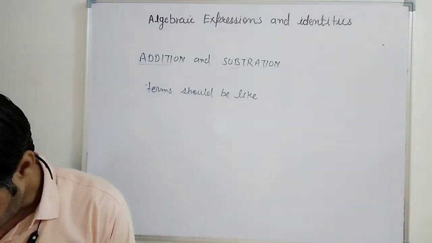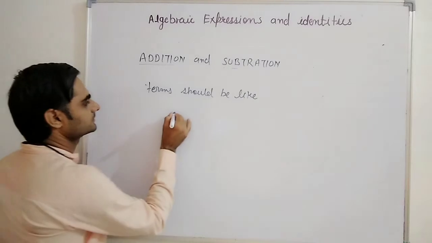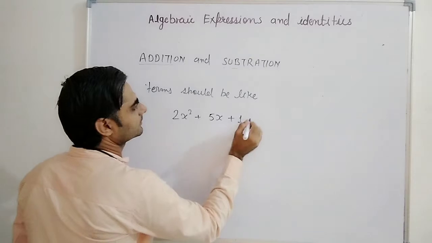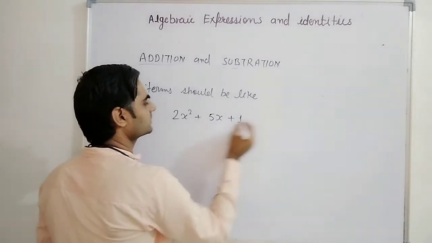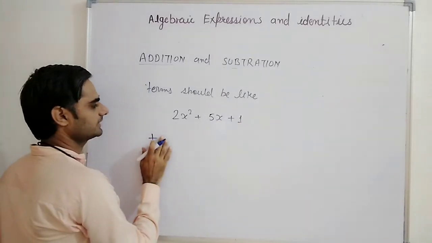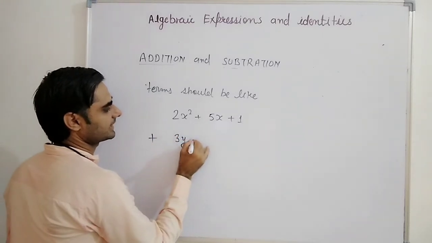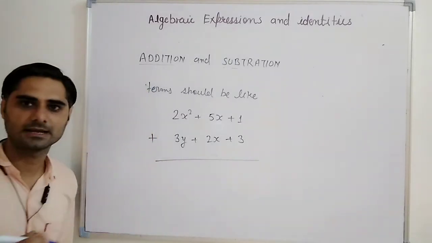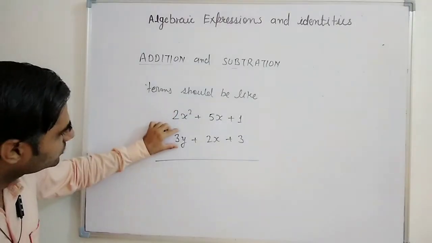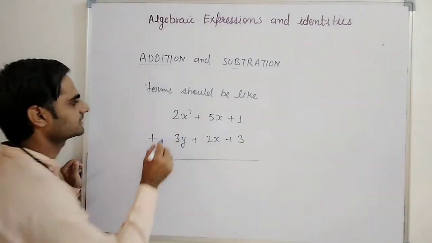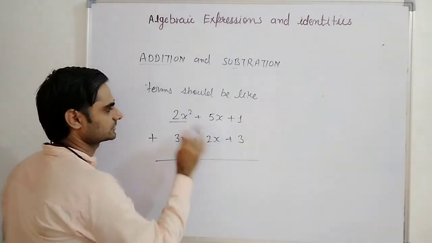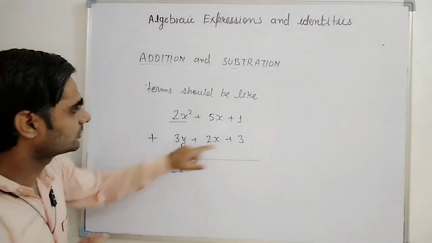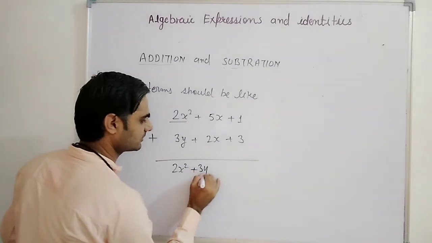Like one example I am taking here, 2x square plus 5x plus 1. In this one we have to find the addition with 3y plus 2x plus 3. Like this. How will we add them? See, this is 2x square and this is 3y. These are not like terms. If we don't have like terms, we write it as it is, 2x square. This 3y, we don't have any like terms, so we write here 3y only.